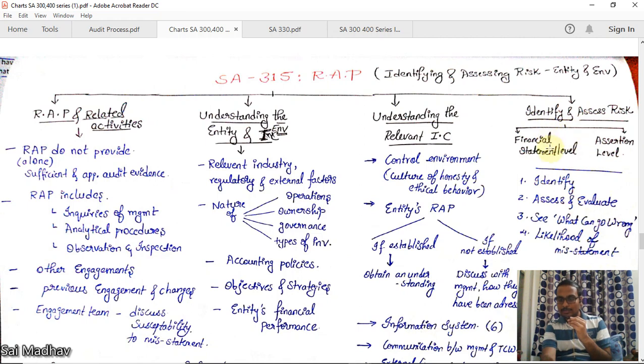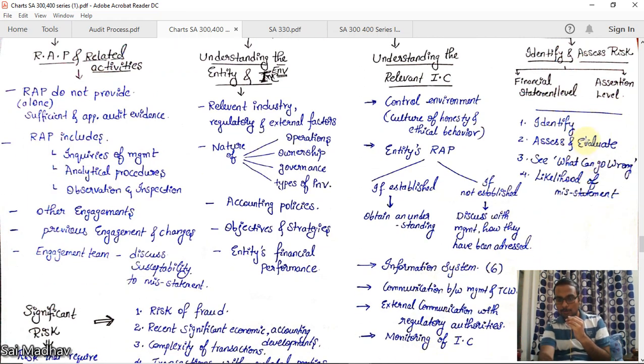This may be at two levels: financial statement level or assertion level. Financial statement level means as a whole on the company. Assertions are representations made by the management embodied in the financial statements. Now you should identify the risks involved. What are the risks? By performing these factors, you can identify, assess, and evaluate.